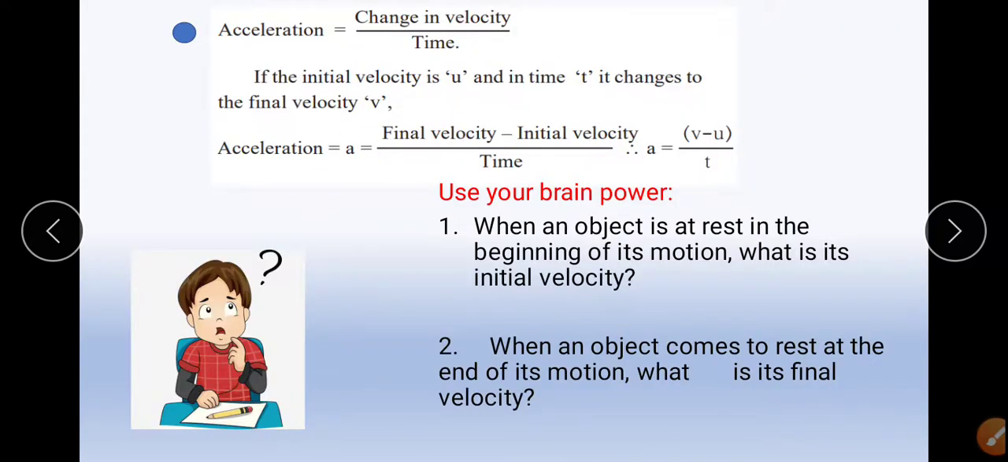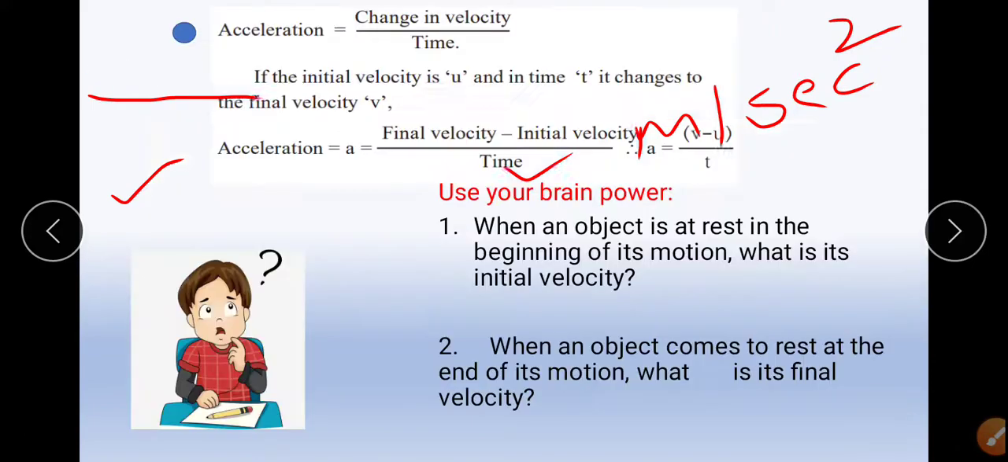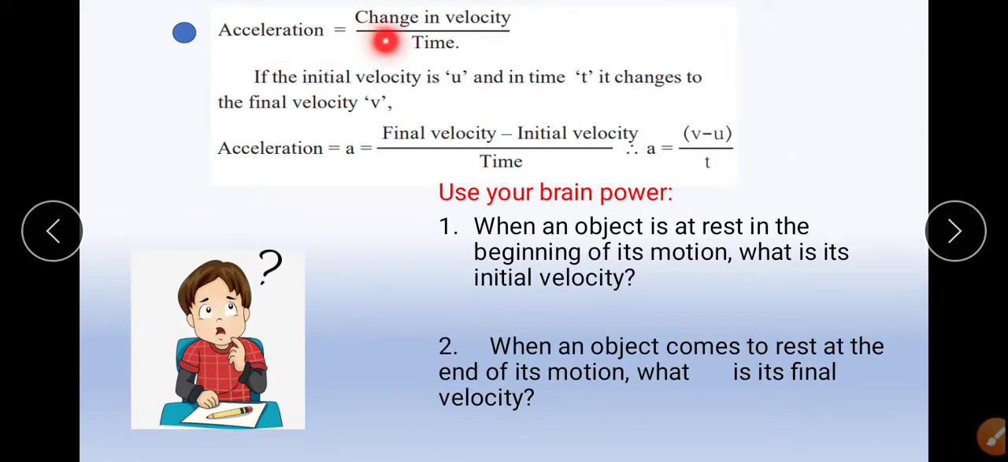So acceleration is the rate of change of velocity, how the velocity is changing from top to bottom. Whether it is increasing, so we call it acceleration. If it is decreasing, we call it a deceleration. If the velocity is not changing at all, it will be zero acceleration. But here it is a slope, so there is no chance of velocity not changing. So acceleration is the concept where there is a change in the velocity. Acceleration is the change in the velocity per unit time.